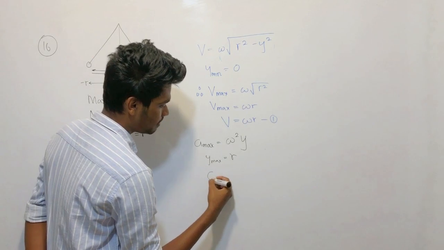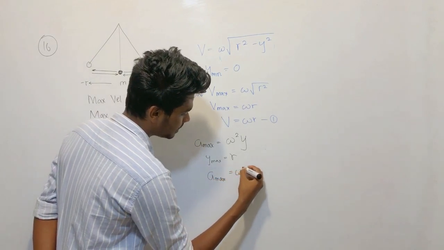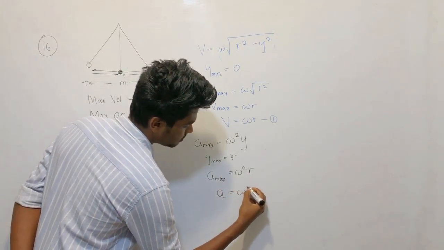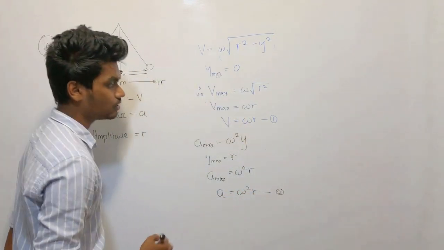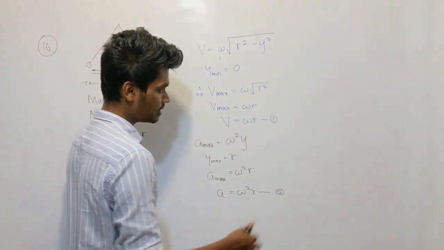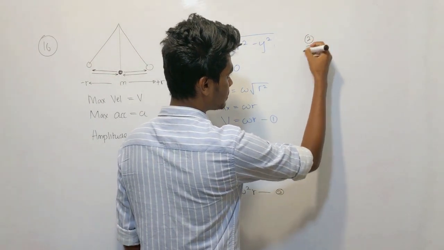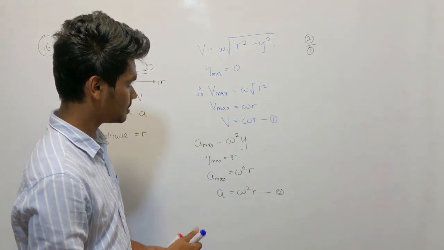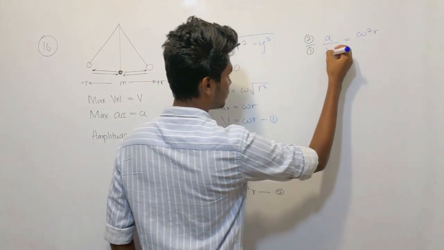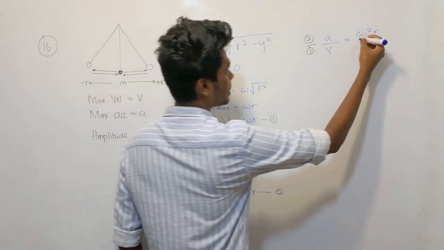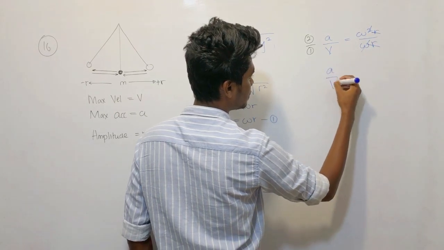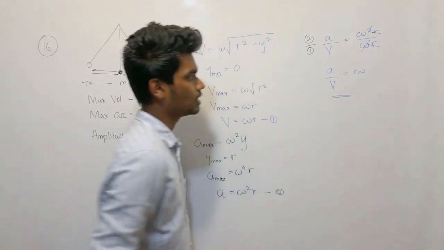So A max is omega squared r, which is given as a. What do you need now? You need omega. So divide 2 by 1: a over v equals omega squared r over omega r. This cancels, this cancels. So a over v is equal to omega. So the answer is right.